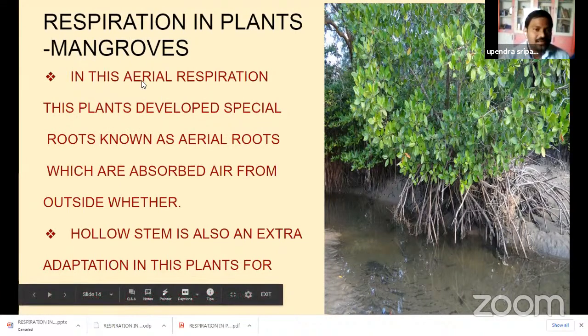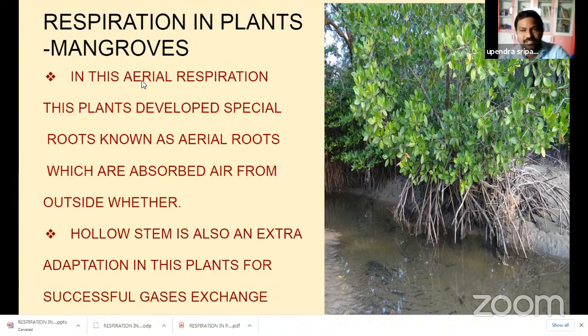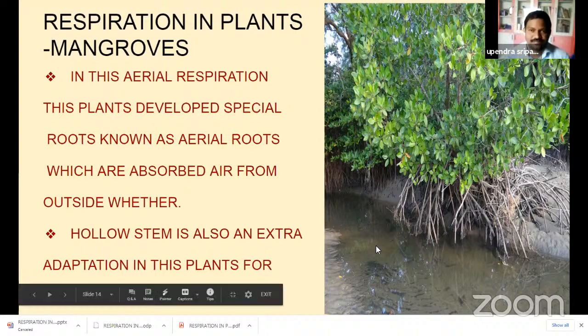This process is aerial respiration. Why? Because respiration is done by aerial roots. The hollow stem is another modification in mangroves. This hollow stem also makes entry of oxygen easy into the mangrove plant's body.